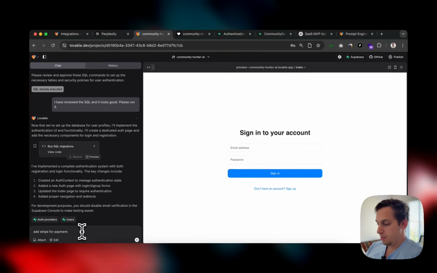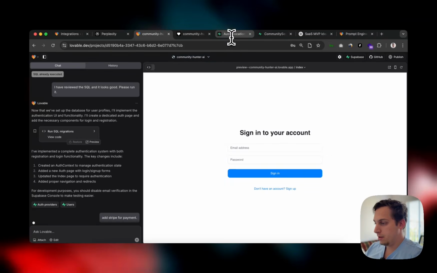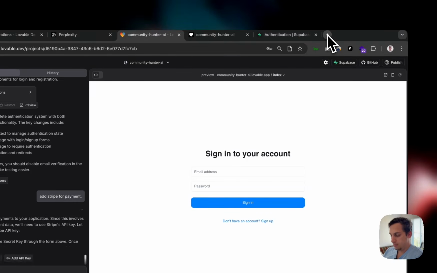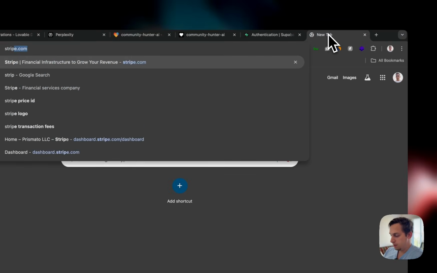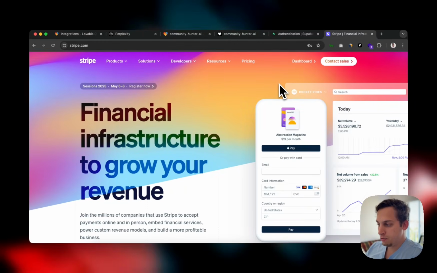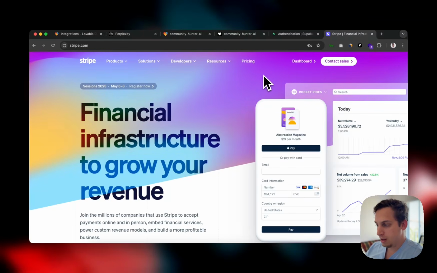So I'm going to click on this, and here on the side, what I'm going to do is close this ChatGPT and this prompt engineering thing and this over here. And I'm going to go to my stripe.com and log in. And basically, I already have a Stripe account. I sell digital products online. I sell courses online. So I already have a dashboard.